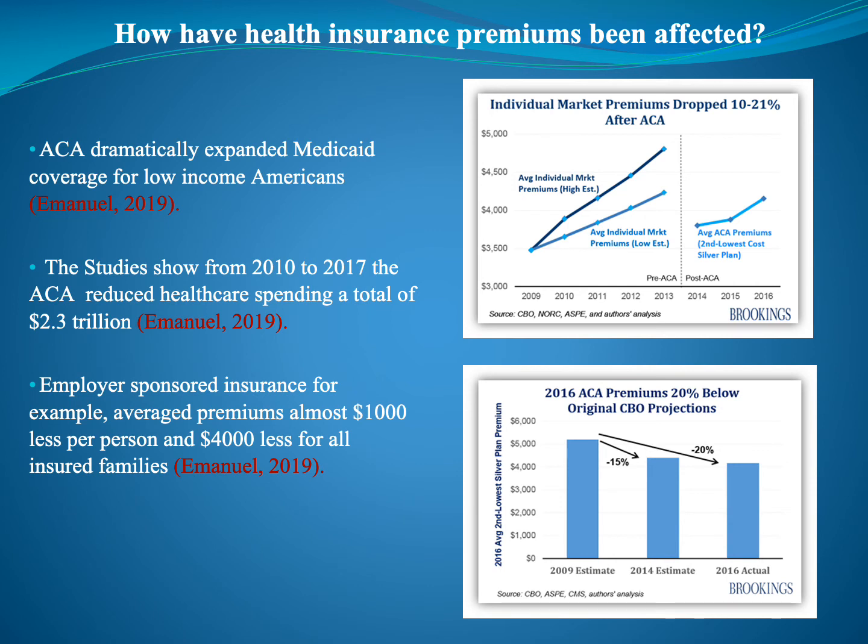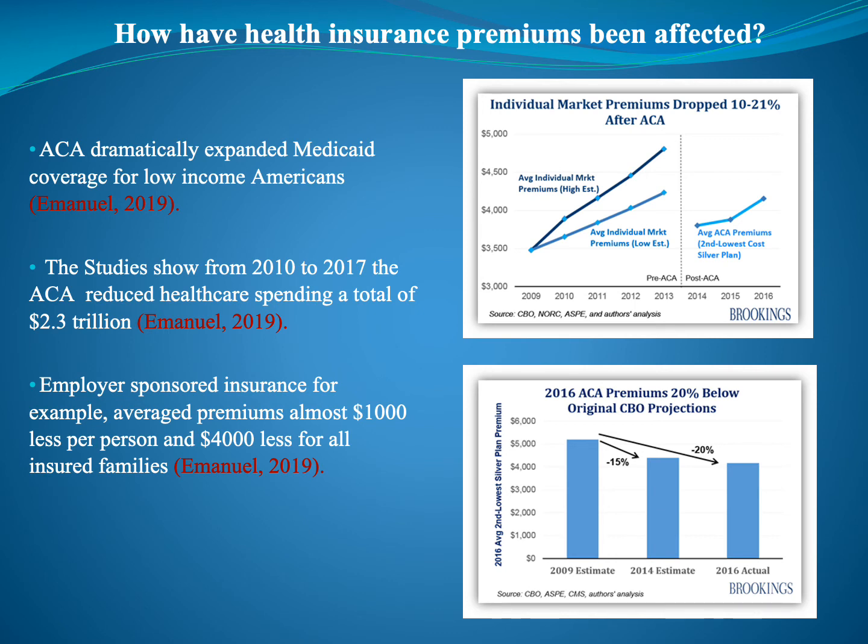How have health insurance premiums been affected? The Affordable Care Act dramatically expanded Medicaid coverage for low-income Americans. The studies show that from 2010 to 2017, the Affordable Care Act reduced healthcare spending by a total of $2.3 trillion.